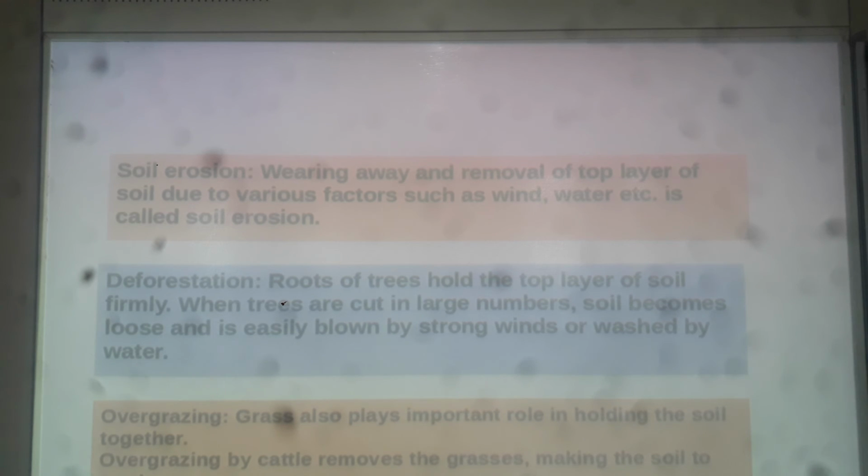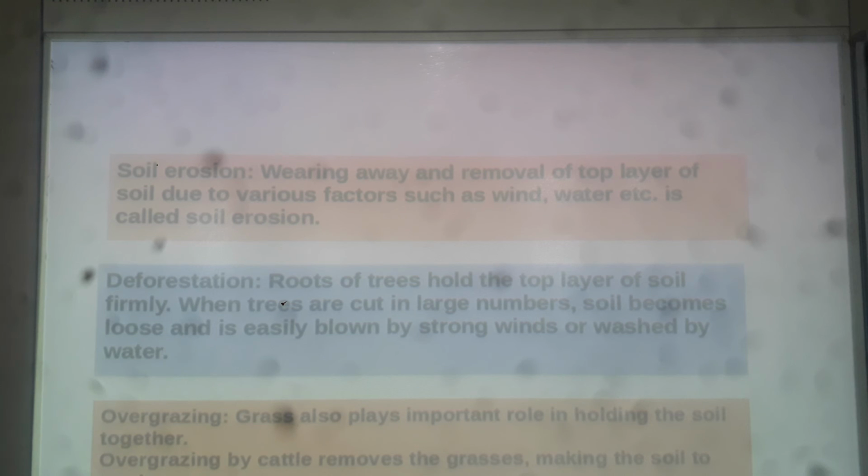If the soil is loose and if there is plenty of rainfall, then these are easily taken away. This top fertile part of the soil or the loose soil is easily taken away by the running rainwater. They are washed away by the rainwater.